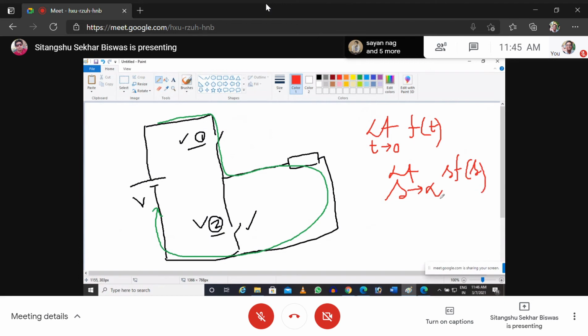This is called your initial value theorem. And final value theorem is limit t tends to infinity f(t) equals limit s tends to 0 s F(s). So this is your final value theorem.